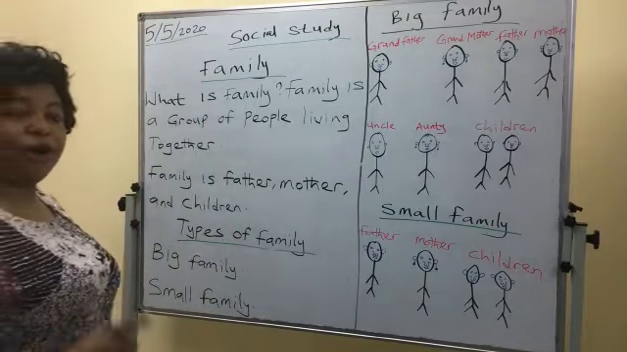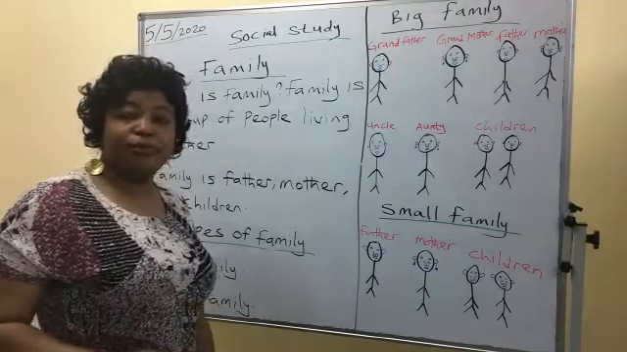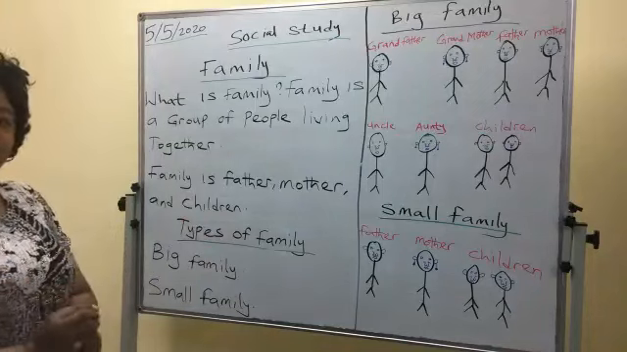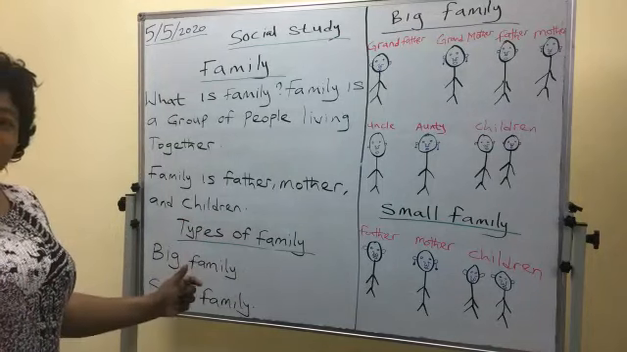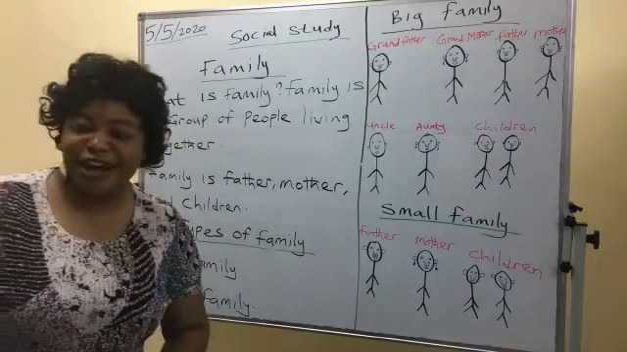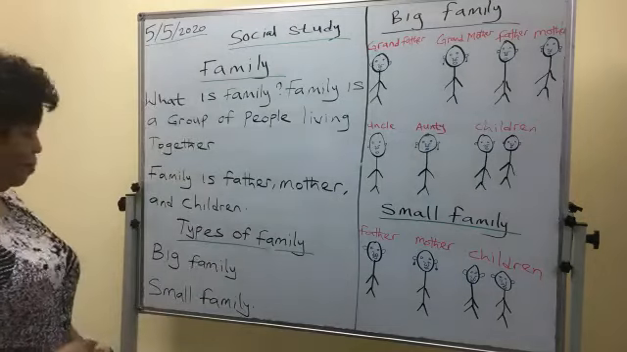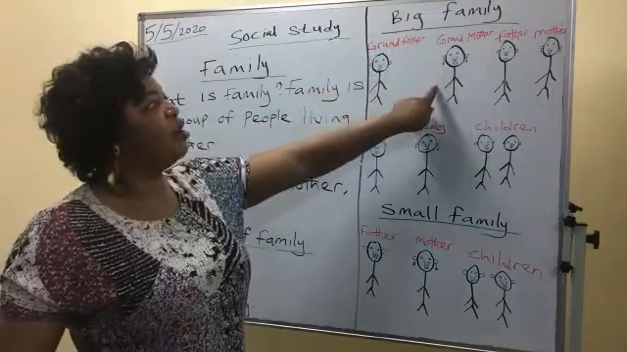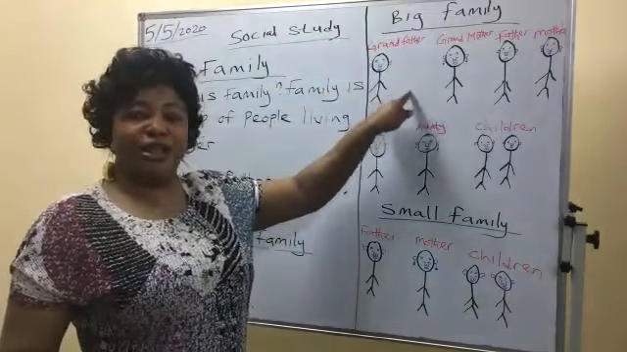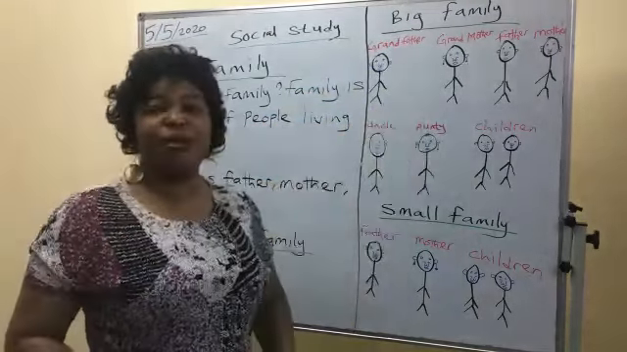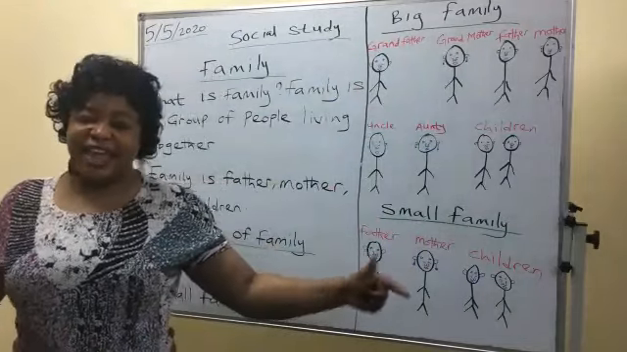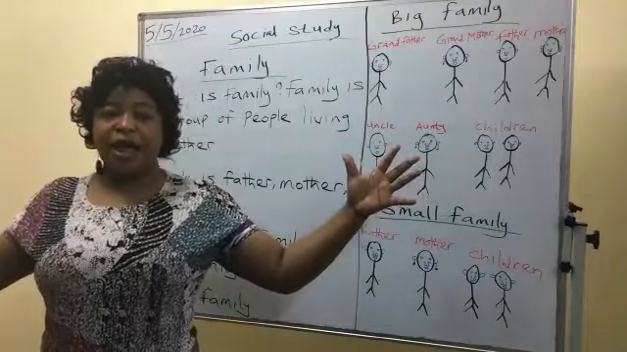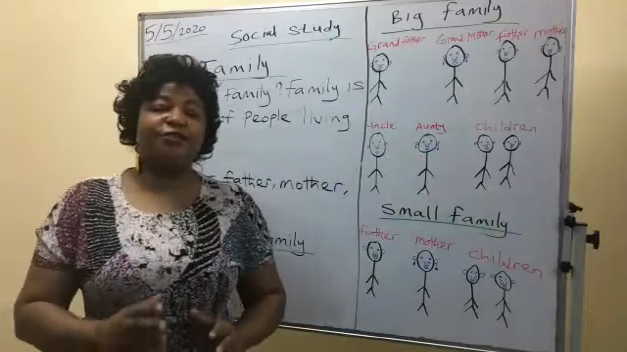We have types of family: big family and small family. This is diagram of big family. I told you big family, we call it extended family. Something bigger. We call it extended family.